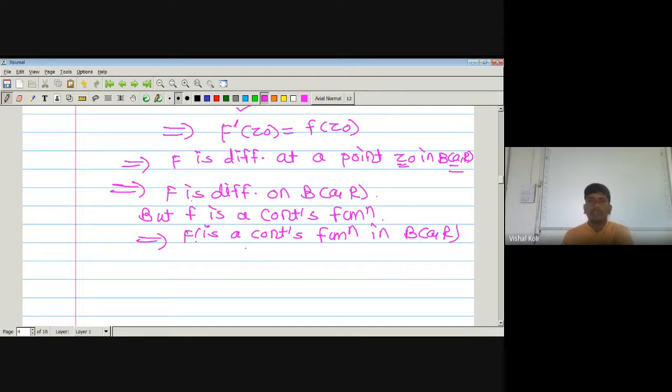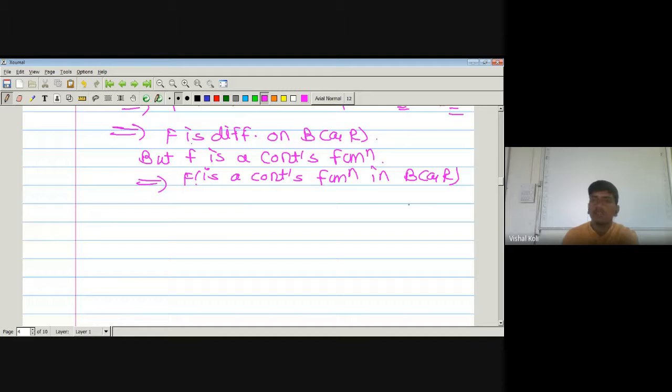So here capital F dash is a continuous function in open ball about A of radius R. So capital F is differentiable on open ball and its derivative is continuous on open ball. Then what is F?